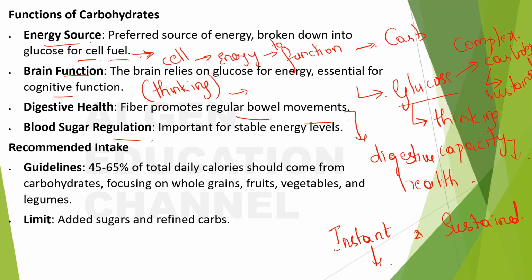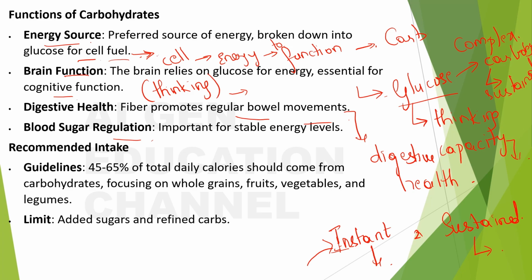These should be used only when you need it. You should never overconsume or be overdependent on these types of foods.